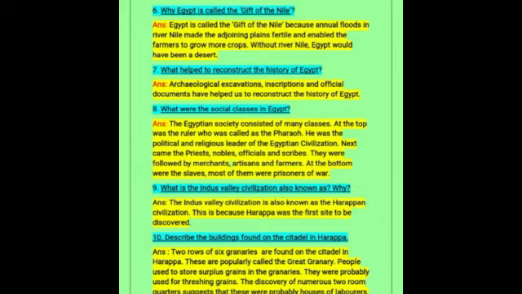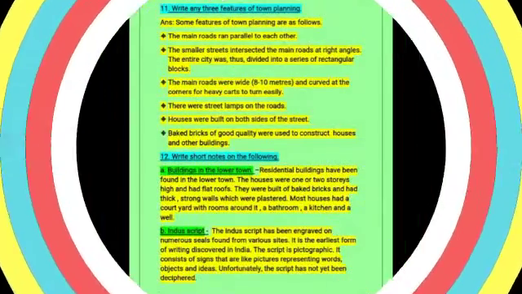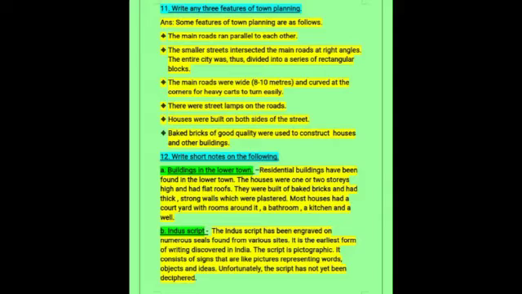Next question, what is the Indus Valley civilization also known as? So the Indus Valley civilization is also known as the Harappan civilization. Why is it called so? Because Harappa was the first site to be discovered. Okay. So next question is, write any three features of town planning.